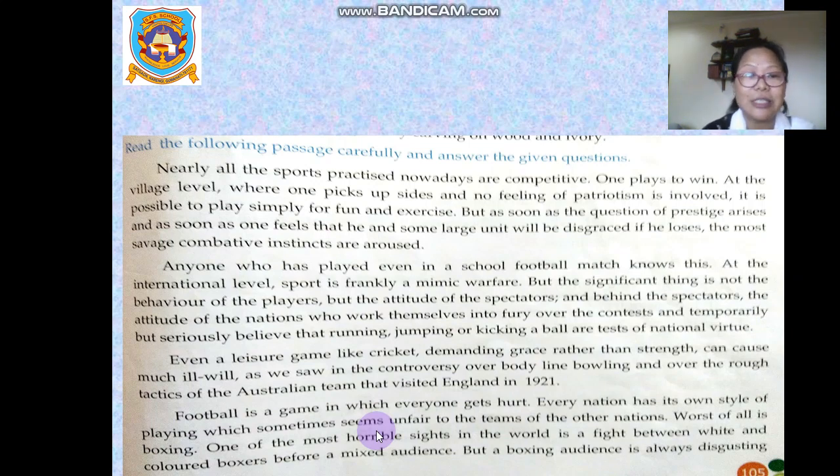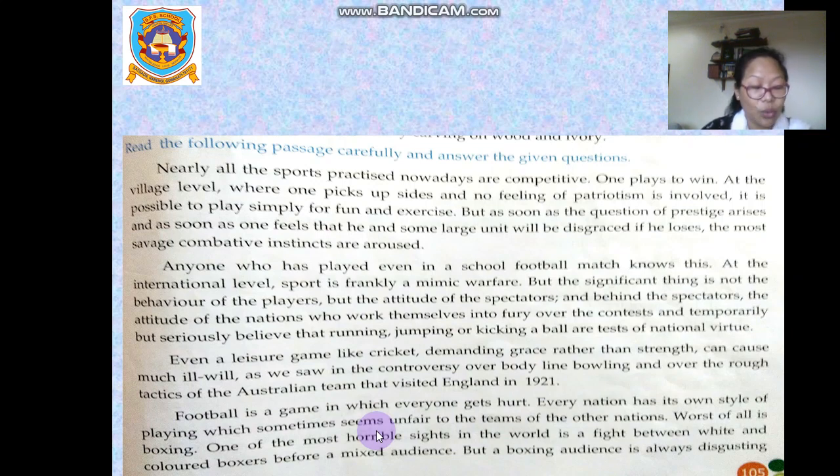Okay, let us read this passage. Nearly all the sports practiced nowadays are competitive. Some play to win. At the village level, where one picks up sides and no feeling of patriotism is involved, it is possible to play simply for fun and exercise.